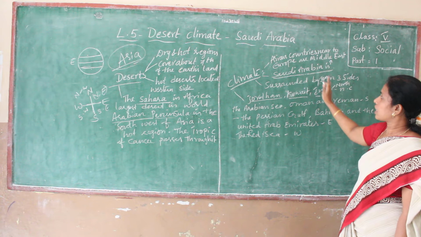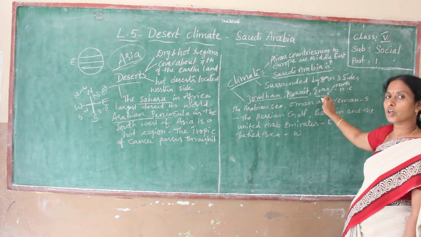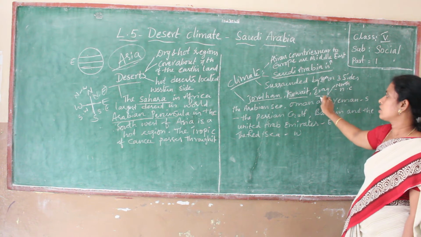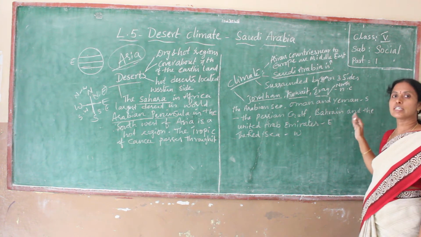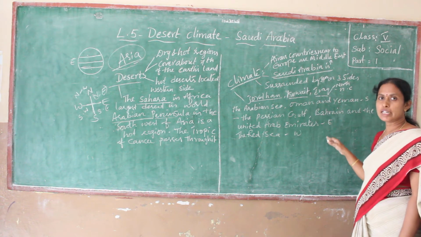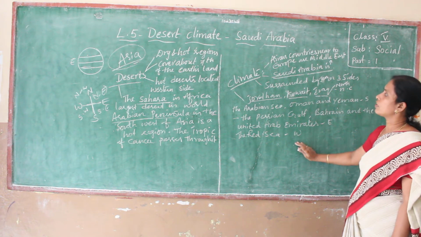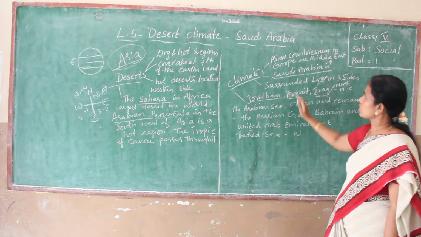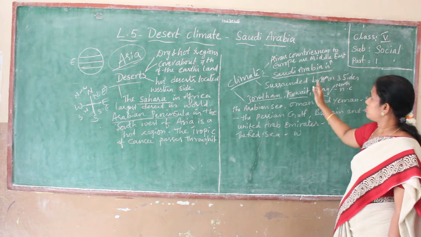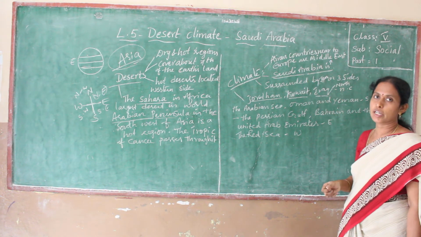Which are the neighboring countries of Saudi Arabia? Jordan, Kuwait, Iraq are located in the north side. Arabian Sea, Oman and Yemen are south side. The Persian Gulf, Bahrain and the United Arab Emirates are east side. And the Red Sea is west side of Saudi Arabia. So these parts are located around Saudi Arabia.